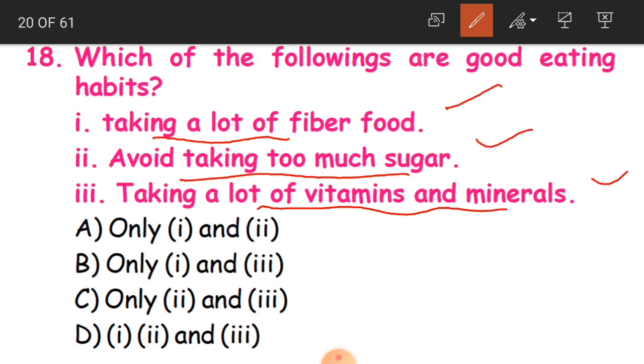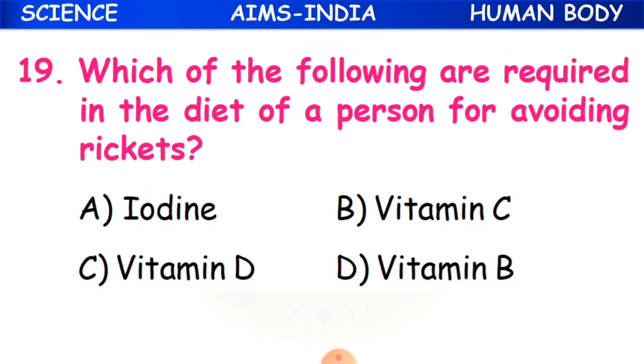We have to take a lot of fiber food, avoid too much sugar, and take a lot of vitamins and minerals. So that is why D is the correct option: 1, 2 and 3. I hope you also practice this good eating habit.